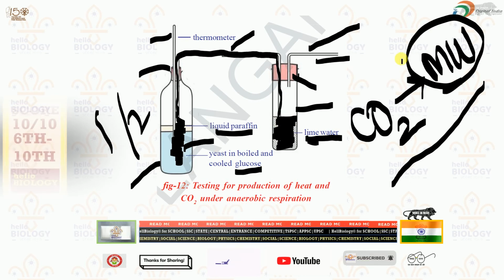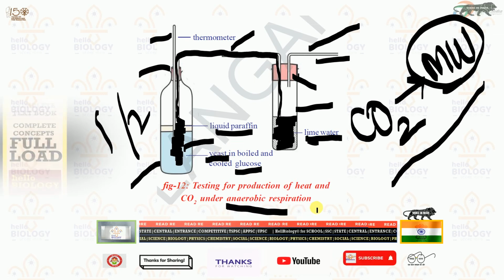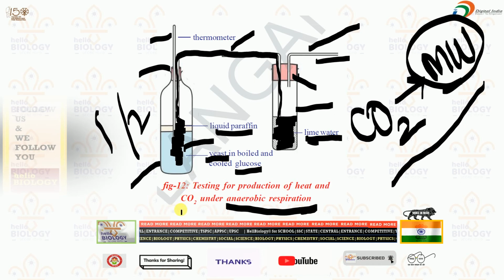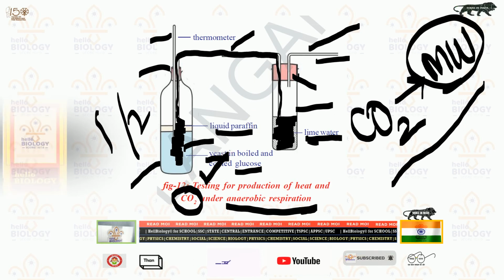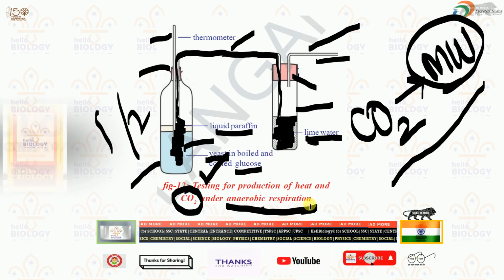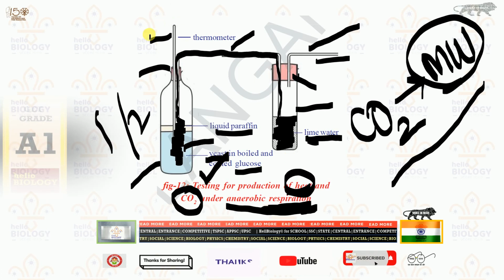This shows that yeast performed a respiration mechanism which produced carbon dioxide, which is tested in this activity. Not only that, when it performs respiration, it also produces heat, which is measured here.